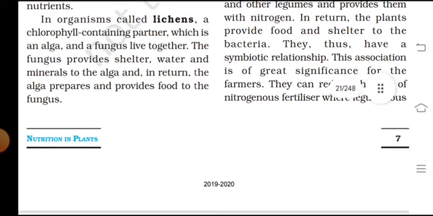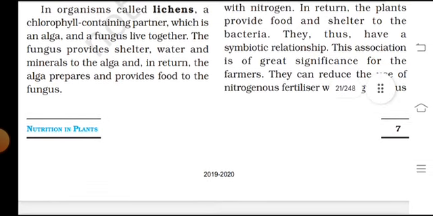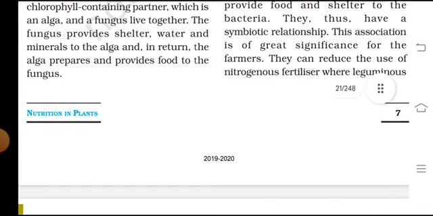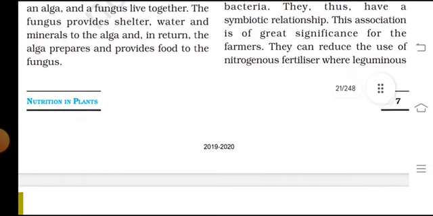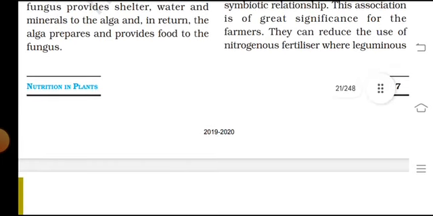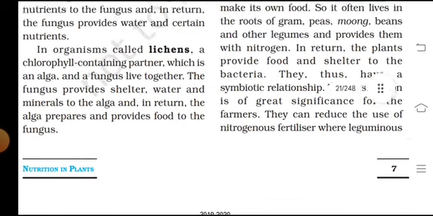Certain organisms called lichens contain chlorophyll-containing partners, which are algae, and fungus living together. The fungus provides shelter, water and minerals to the alga, and in return the alga prepares and provides food to the fungus.